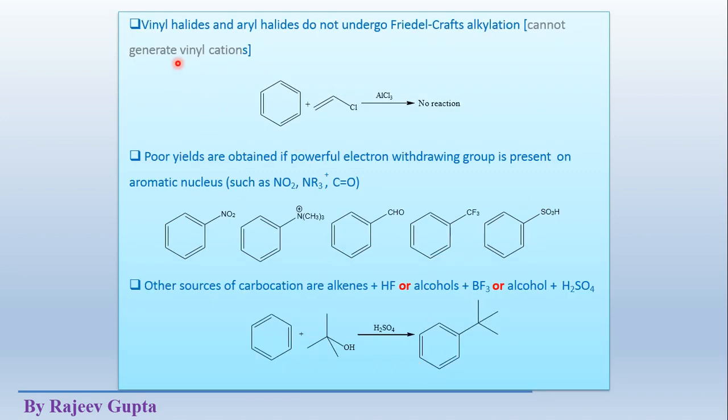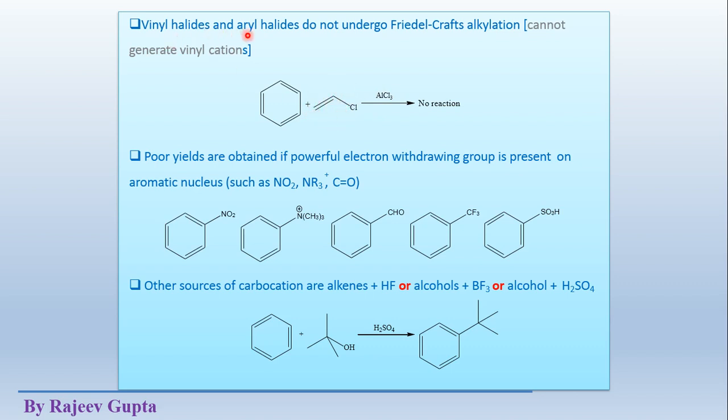Now this is another example, where vinyl halides and aryl halides do not undergo Friedel-Crafts reaction. This is the exception in the case of carbocations, where this type of carbocation will not form, because if Cl goes to this AlCl3 and a positive charge forms here, this type of vinyl carbocation formation is not possible.